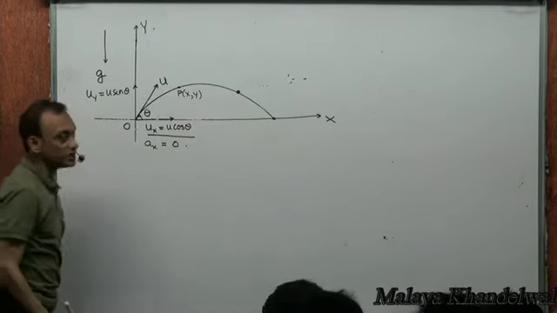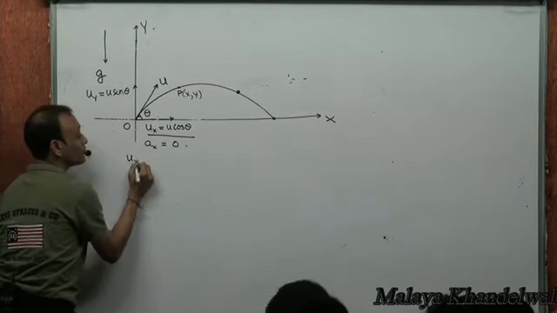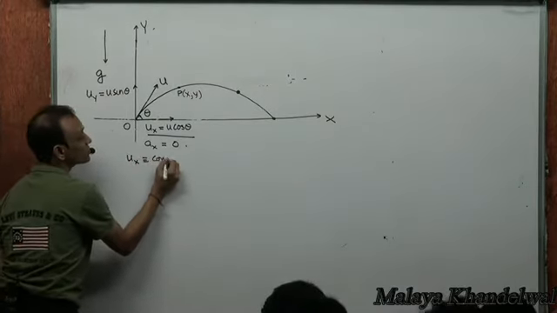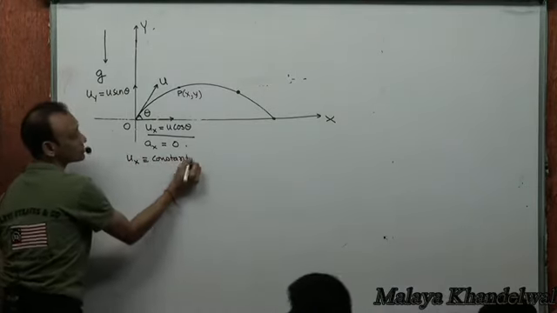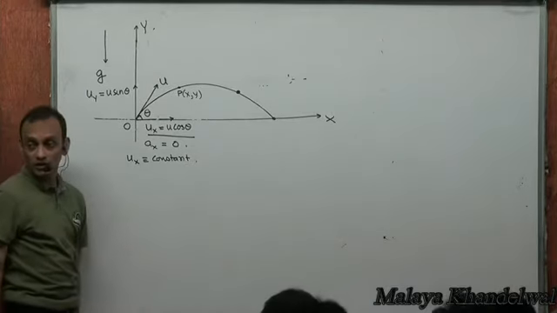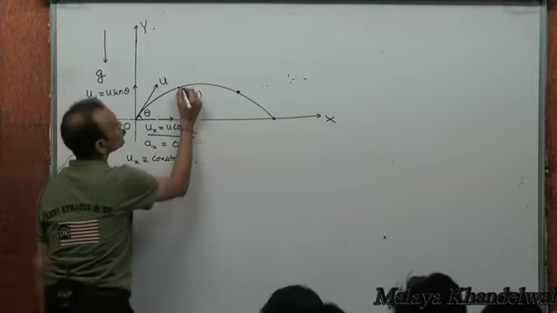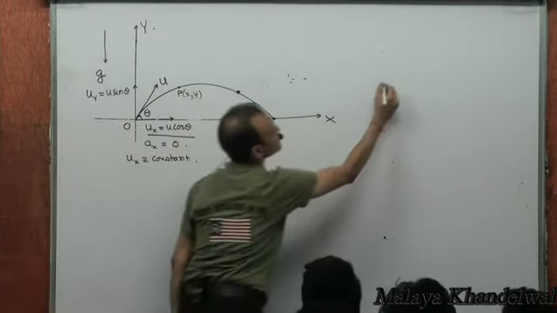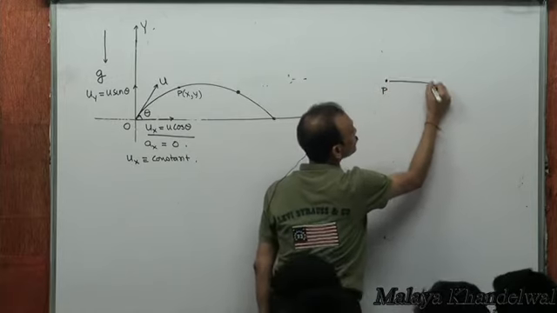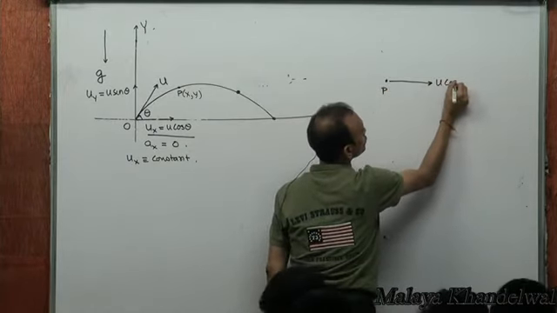That means velocity in the x direction remains constant for such a motion. So at p, when the particle is at some point p, the velocity in the x direction remains u cos theta.